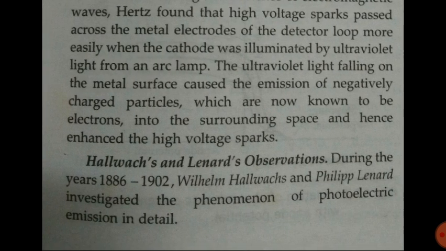The ultraviolet light falling on the metal surface caused the emission of negatively charged particles, which are now known to be electrons, into the surrounding space and hence enhance the light high voltage sparks. So initially when the scientists were observing that kind of phenomena, they were not knowing which particle is emitted. But later on when they discovered about this, they came to know that it is electron only.